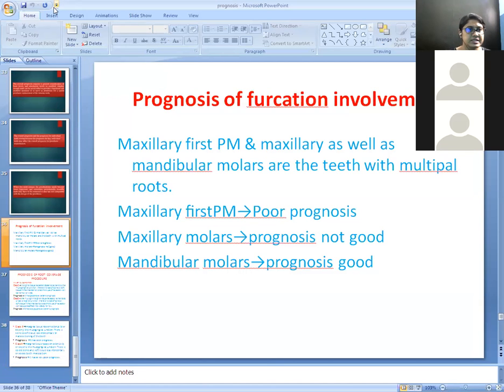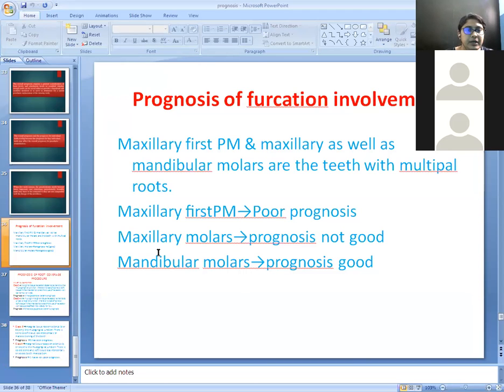So this is basically the difference. We have discussed different types of prognosis. Now we are going to discuss the prognosis of furcation involvement as well as the prognosis of root recession cases, that is, for root coverage therapy.